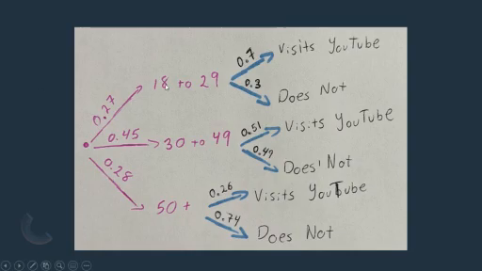After that, the next level is whether they visited YouTube or they did not, and it shows those breakdowns as well. So if we wanted somebody 18 to 29 who doesn't visit YouTube, it's 27% and then 30%. So you have them in their rows and you're able to connect them.